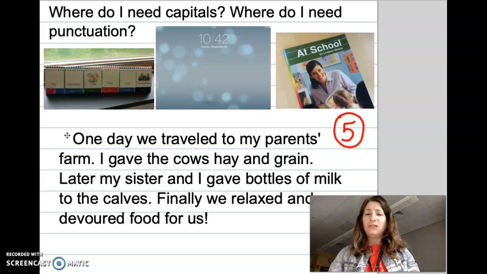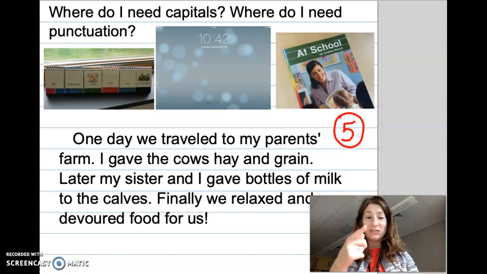One day we traveled to my parents' farm. I gave the cows hay and grain. Later, my sister and I gave bottles of milk to the calves. Finally, we relaxed and devoured food for us. Every time I had my voice stop, there was a punctuation mark, then I bounce it up like a basketball to make a capital letter.